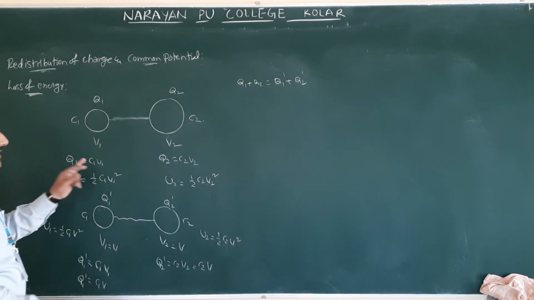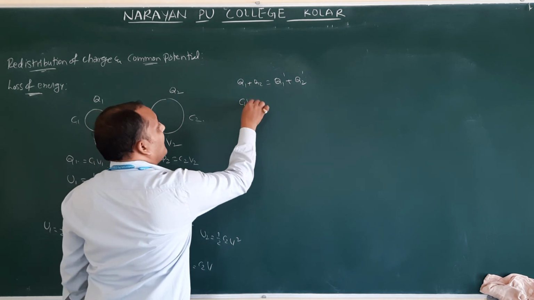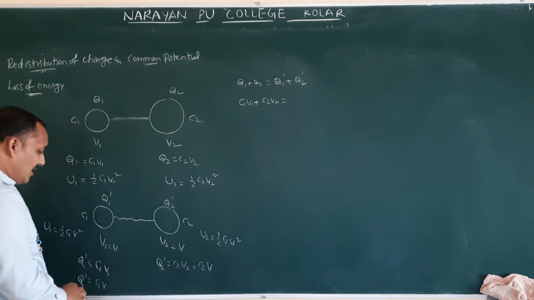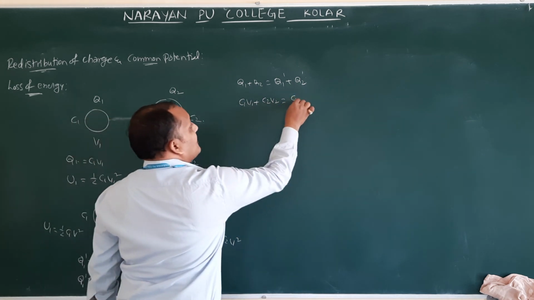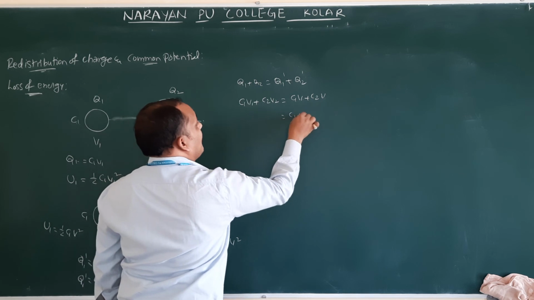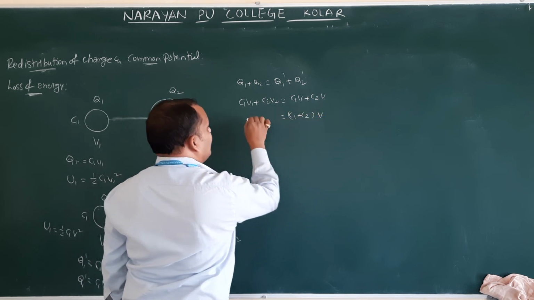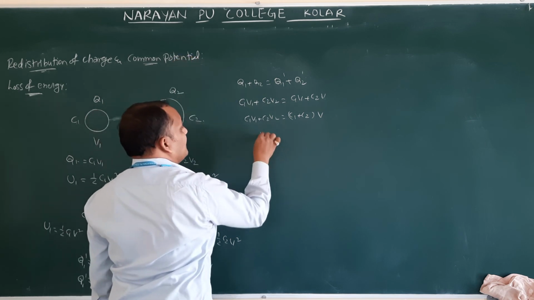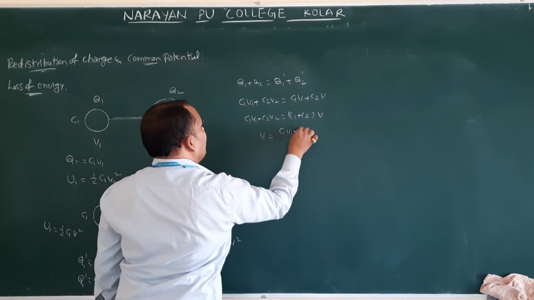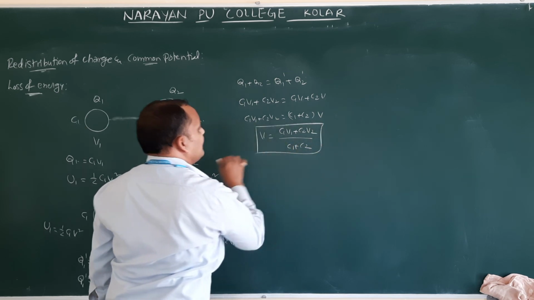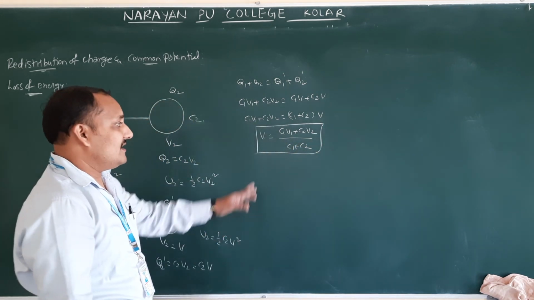What is the Q1 value we got? C1 V1 plus C2 V2. What is the Q1 dash we got? C1 V plus C2 V. What is common here? V. This is just the concept. I am going to derive the equation for common potential. Then V is equal to C1 V1 plus C2 V2 by C1 plus C2. So this is the equation for common potential.